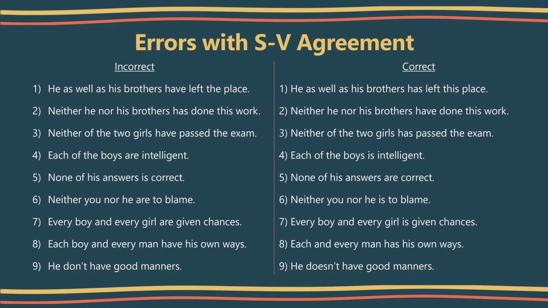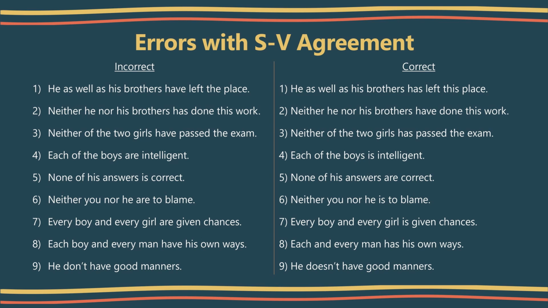Let's see our next sentence. Each of the boys are intelligent. Each is often followed by a prepositional phrase ending in a plural word like each of the boys, thus confusing the verb choice. But remember, each is always singular and requires a singular verb. And the correct sentence is each of the boys is intelligent.